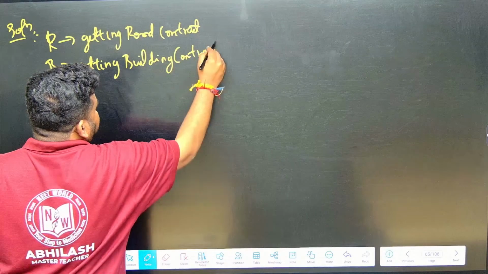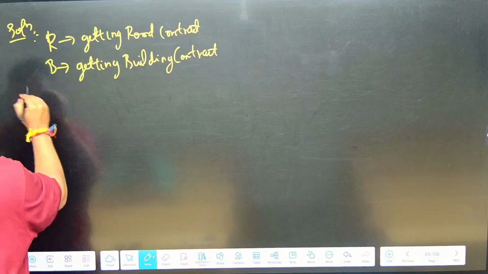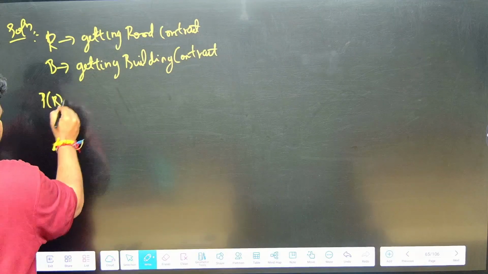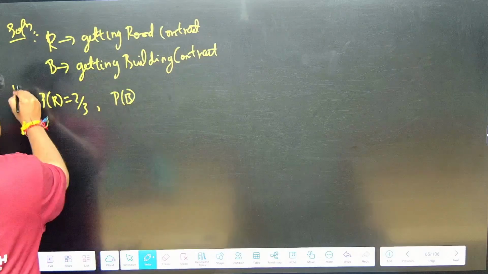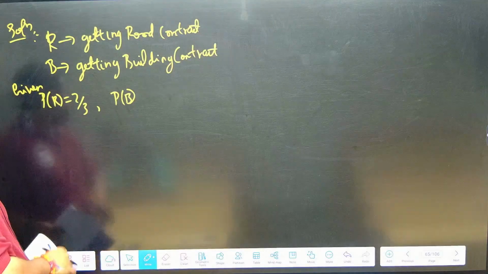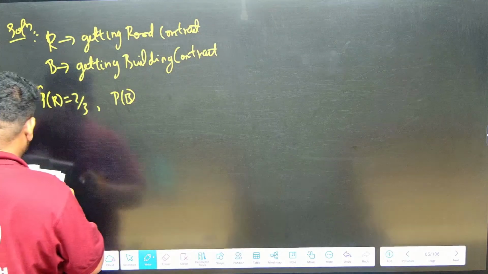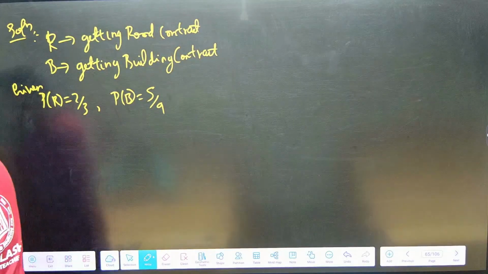What have they given in the question? Probability of road contract is given to be 2 by 3, and probability of building contract is given. We have to write "given". It is not like it is falling from the air. They have only given it. Probability of building is 5 by 9. Now here comes the trick.